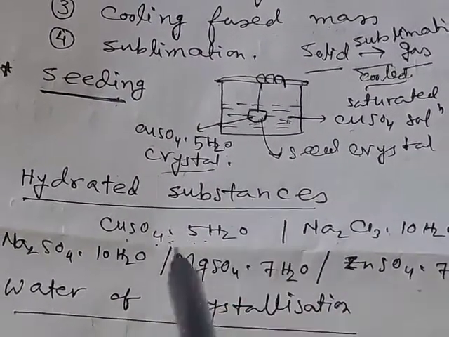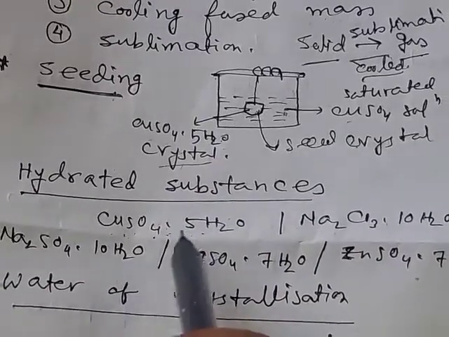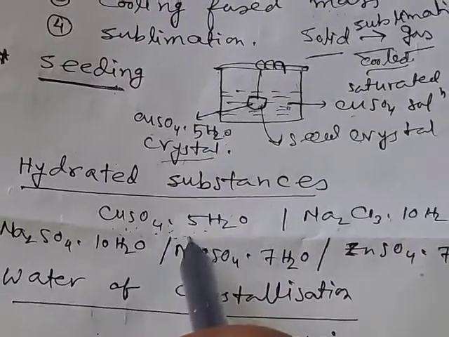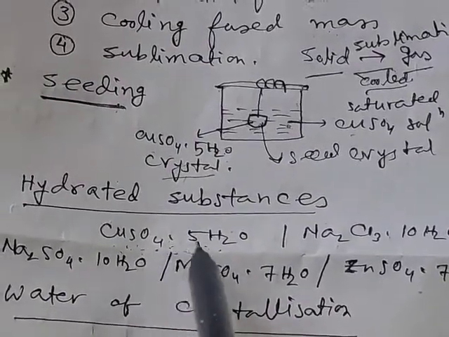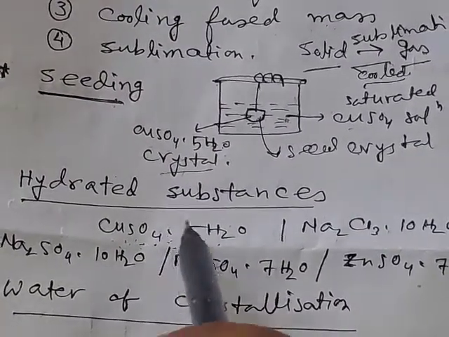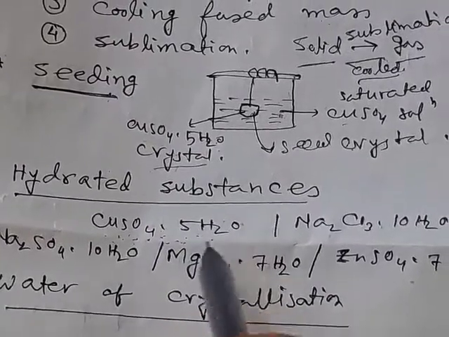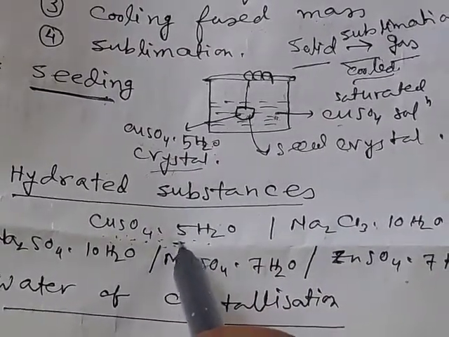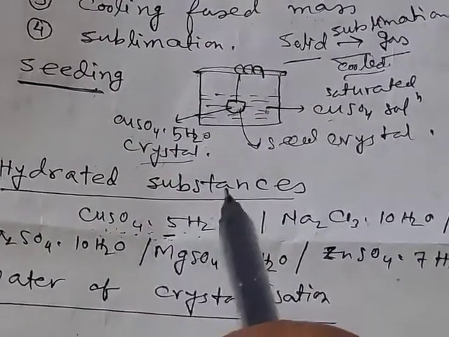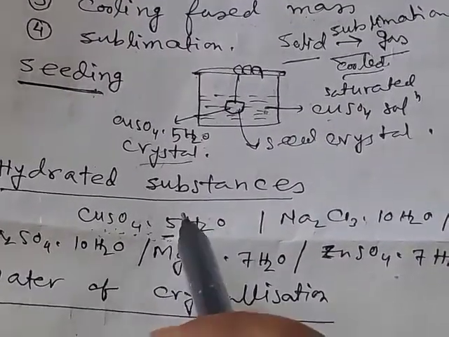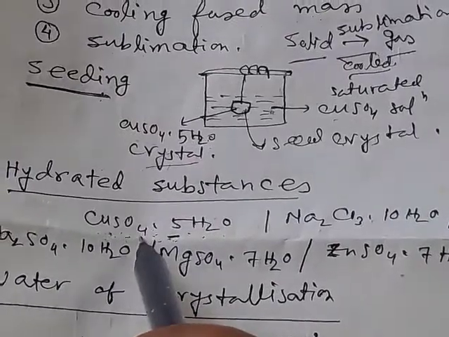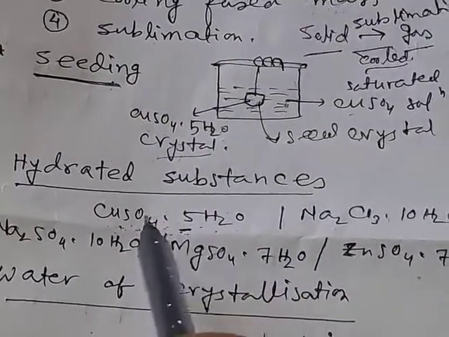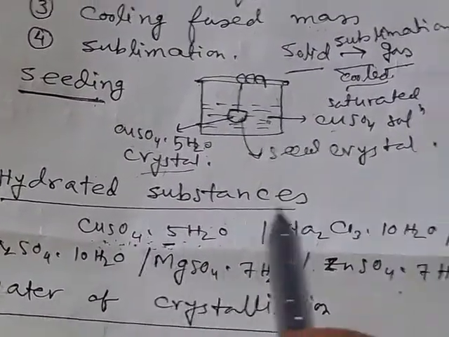For example, blue vitriol, copper sulfate 5H2O, is blue in color. Here copper sulfate remains attached to 5 water molecules. This number will always be the same and cannot be changed. So copper sulfate is a hydrated substance.